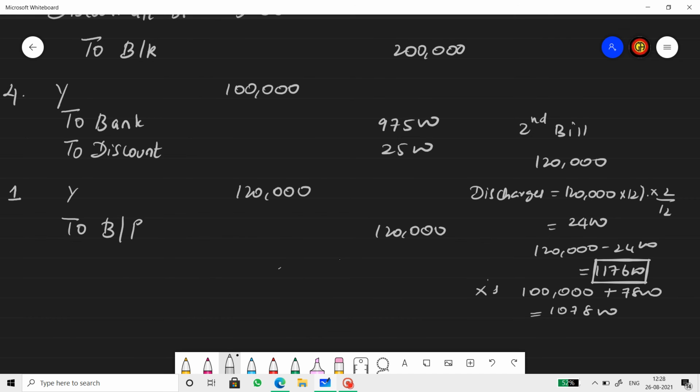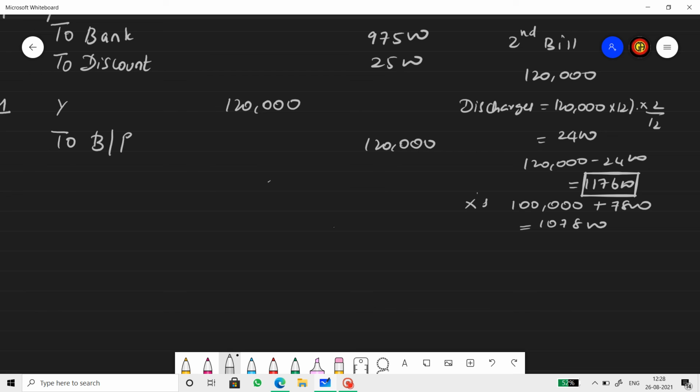Let us calculate the proportionate discount that X is bearing. Discount is 2,400. The net amount received is 1,17,600. If the net amount received is 1,07,800, what is the discount amount?